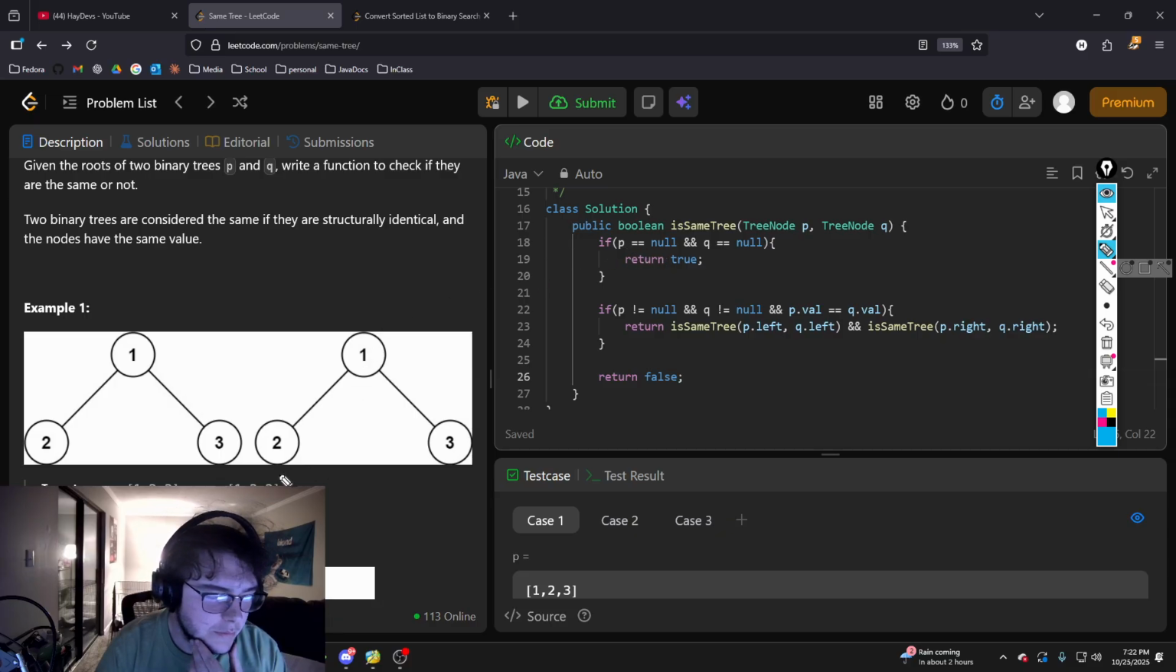So if we get to an end of the node, and when it calls this function for the left or the right, if both of them are null, then it's equal and we'll return true.